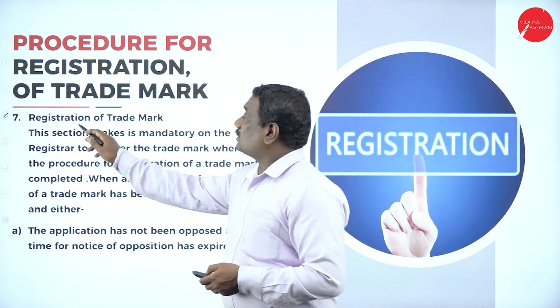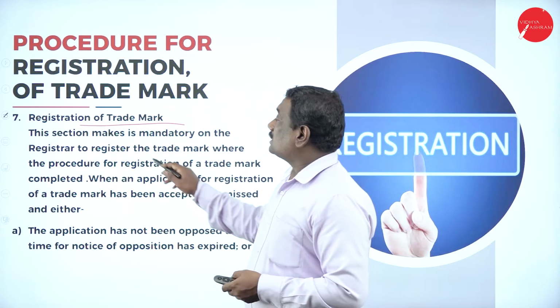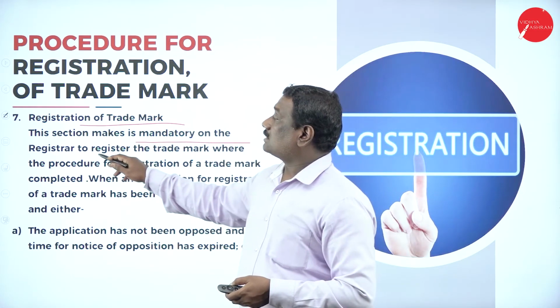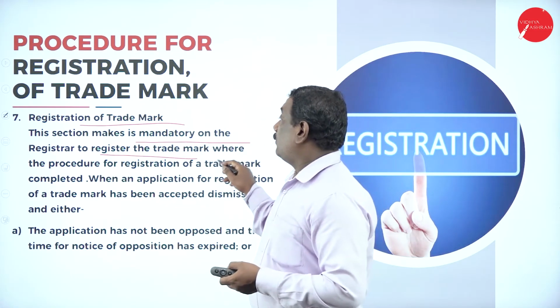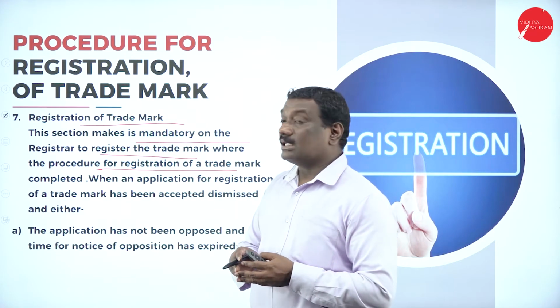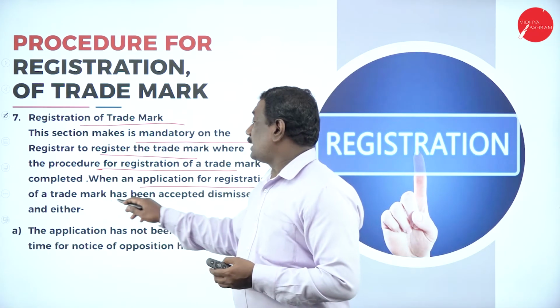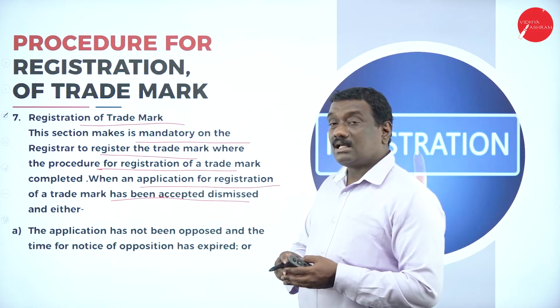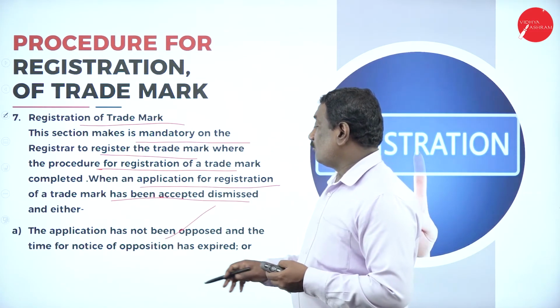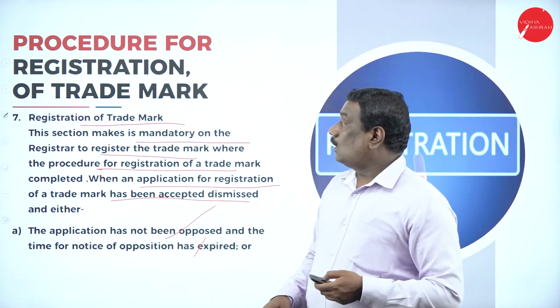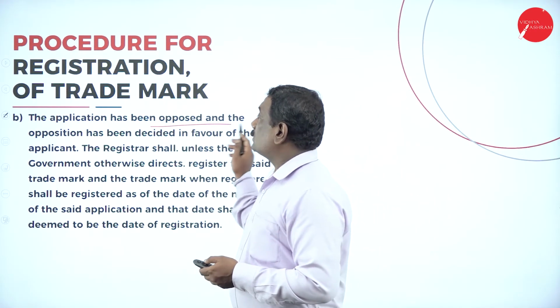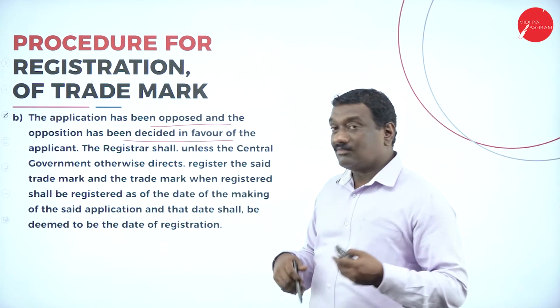Next is registration of trademarks. So this section makes it mandatory for the registrar to register the trademarks where the procedure for registration of trademark is completed. Here the application for registration of trademark has been accepted and advertised, and either the time period of notice of opposition has expired, or the application has been opposed and the opposition has been decided in favor of the applicant.